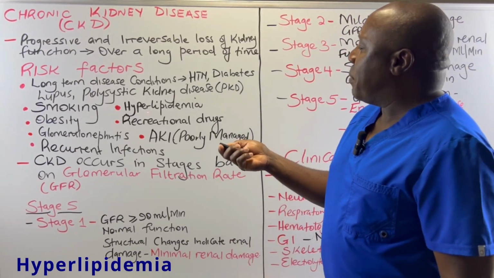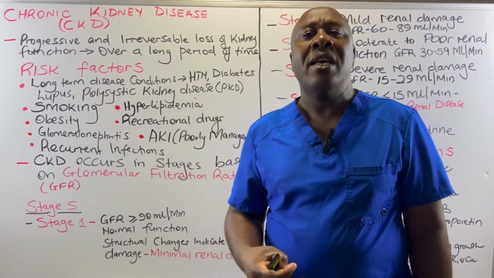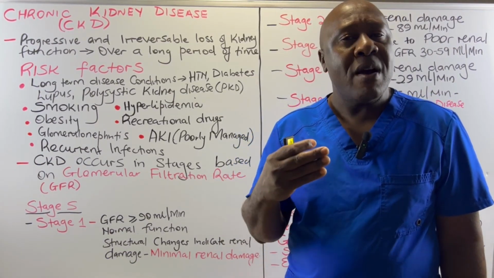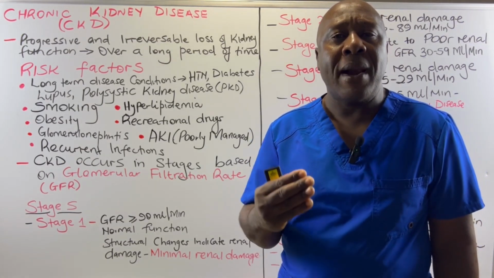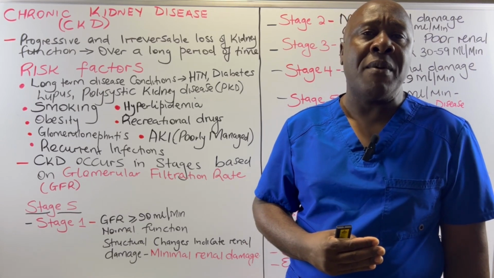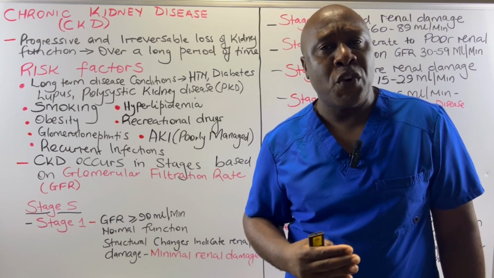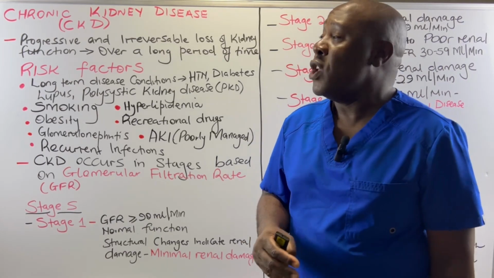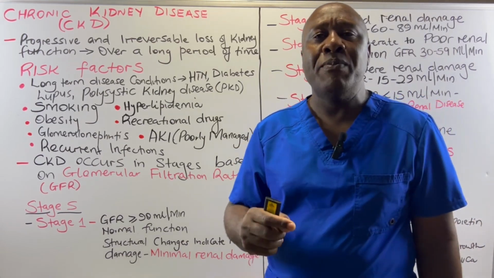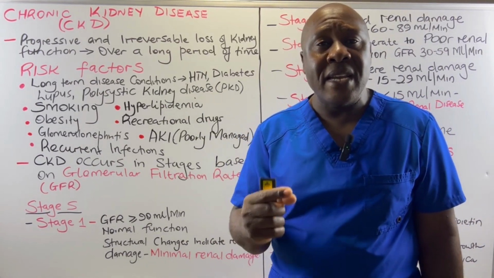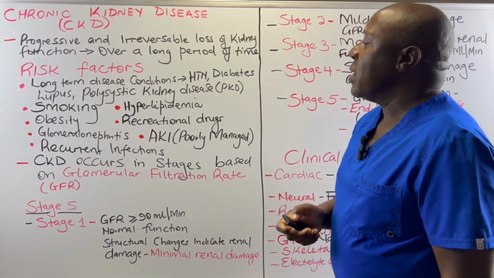We have hyperlipidemia. These are elevated fat levels in our bloodstream. When we have elevated fat levels in our bloodstream, they cause what we call plaques to develop in the blood vessels. And these plaques normally obstruct the flow of blood in the blood vessels. So if the blood vessels supplying blood to the kidneys are blocked by the plaques, then the kidneys are going to be affected and we are going to have chronic kidney disease.